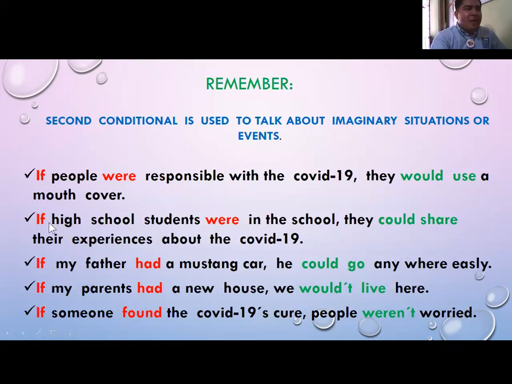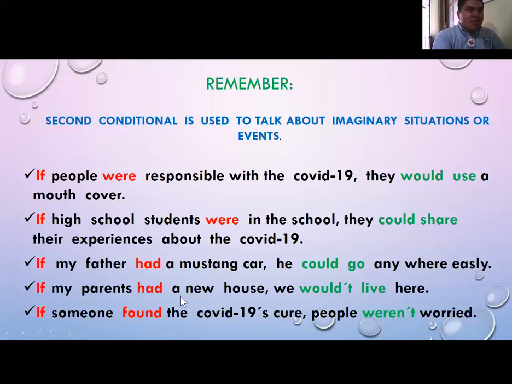The same happens with the second example. If high school students were in the school, they could share their experiences about the COVID-19. Another example: if my father had a Mustang car, he could go anywhere easily. A Mustang car is a very fast car. If my parents had a new house, we wouldn't live here.